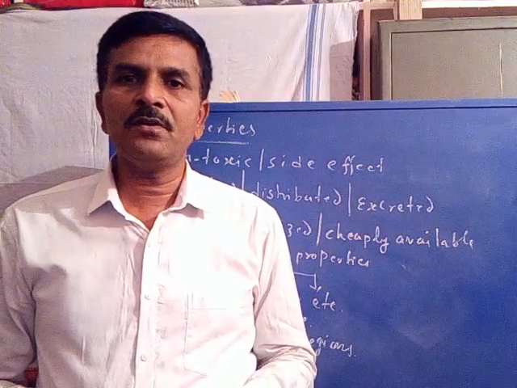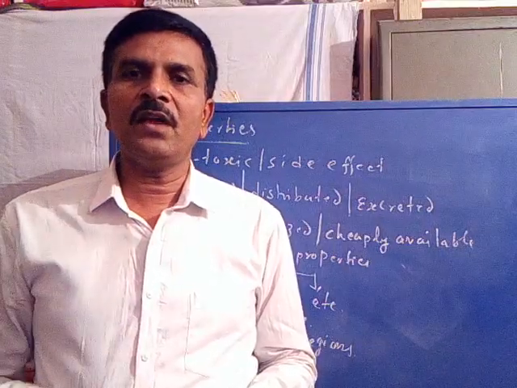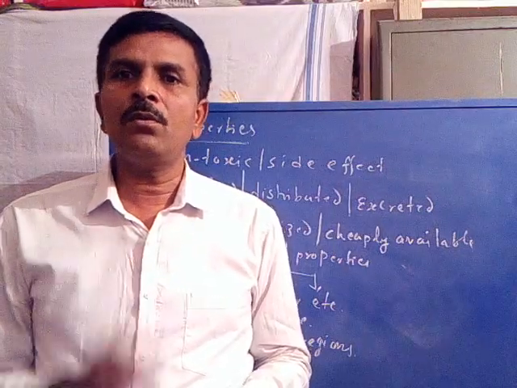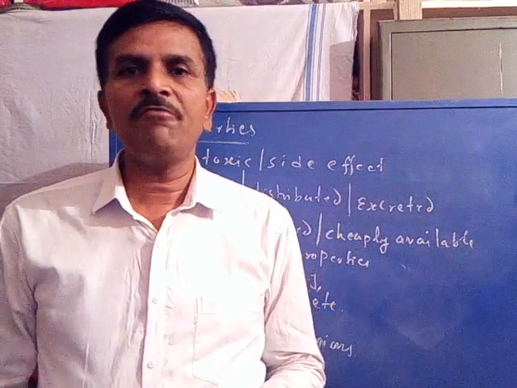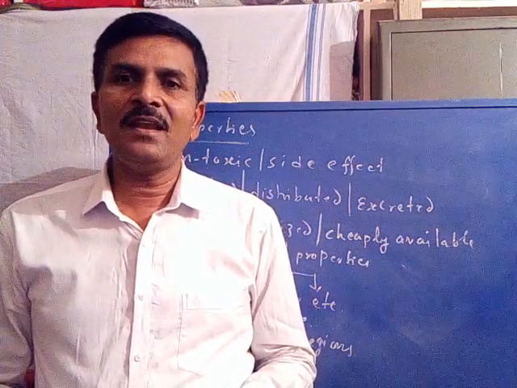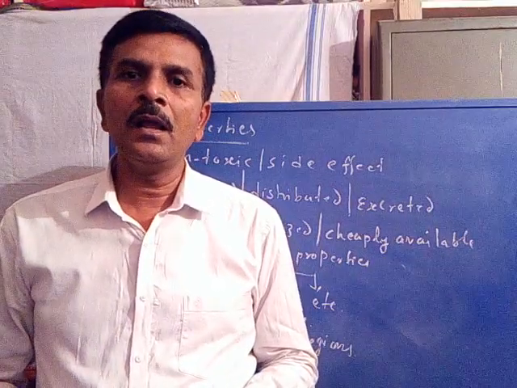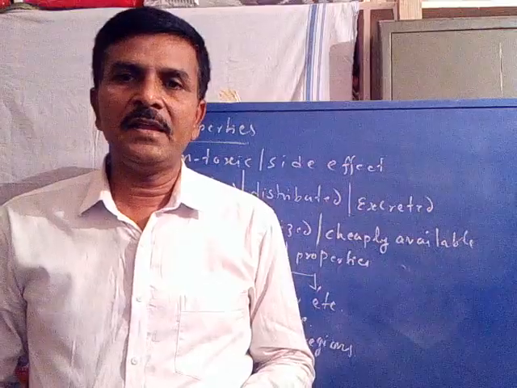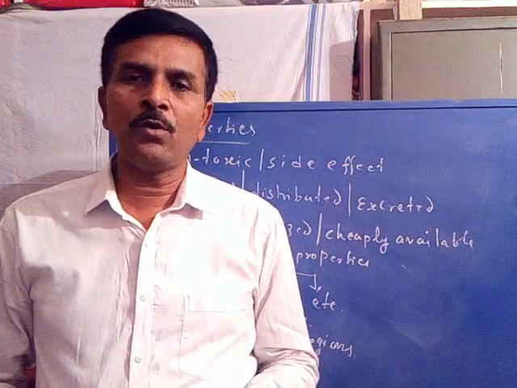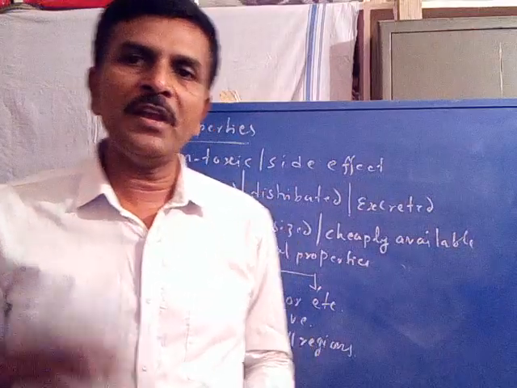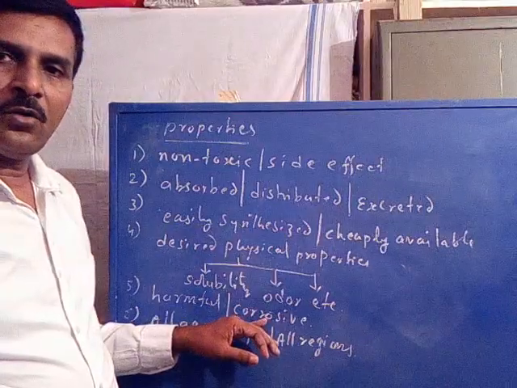Salicylic acid is the best example of an analgesic, but because of its strong acidity, it cannot be taken directly by the oral cavity, or by mouth. If we take salicylic acid directly by mouth, what happens? Because of its strong acidic nature, it will damage the epithelial layer; this is called its corrosive nature. Therefore it is applied in its prodrug form, that is aspirin. We will discuss that later. So it should not be harmful, it should not be corrosive.